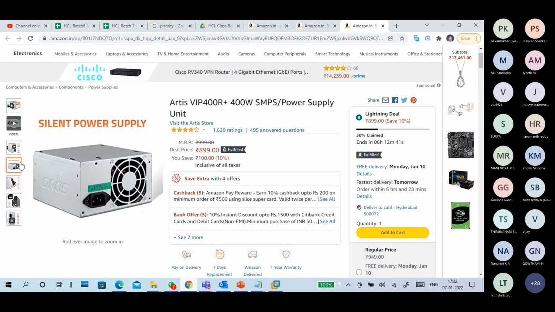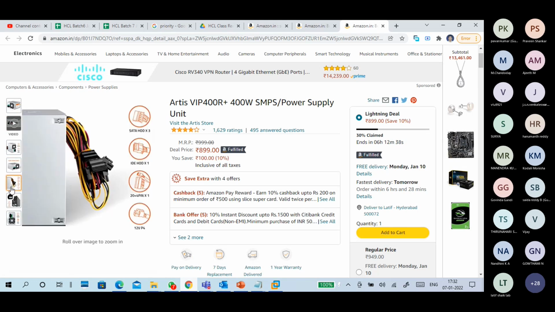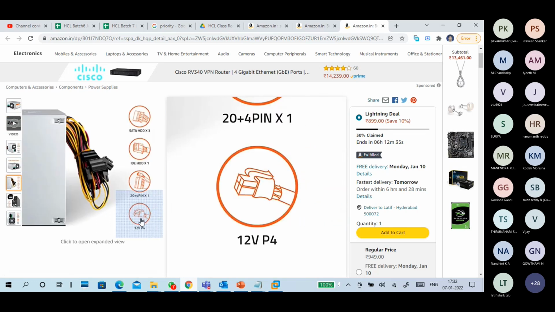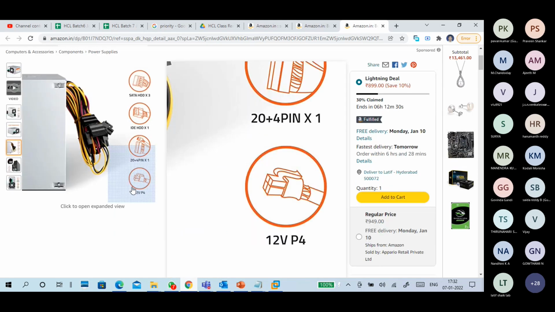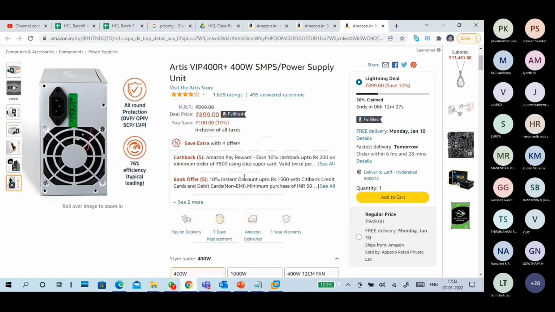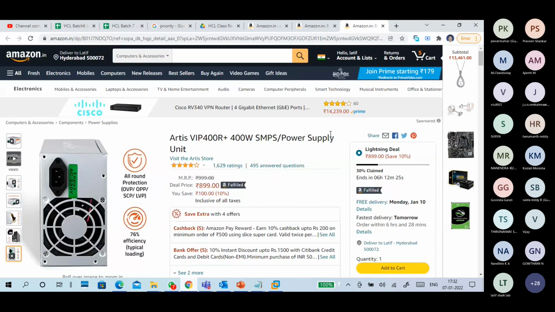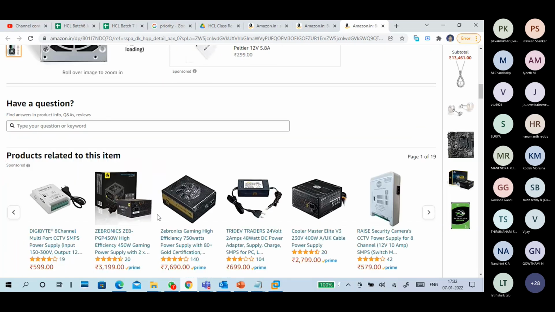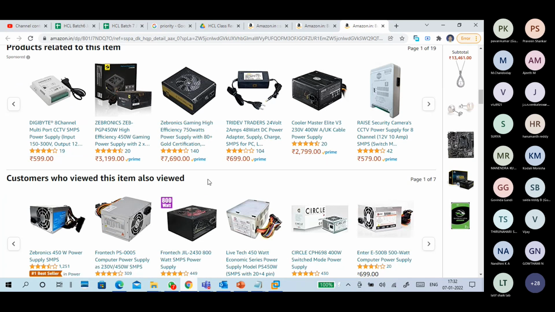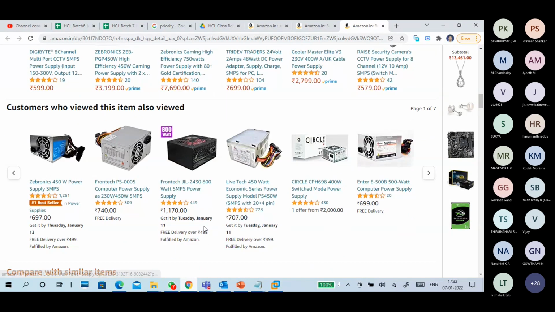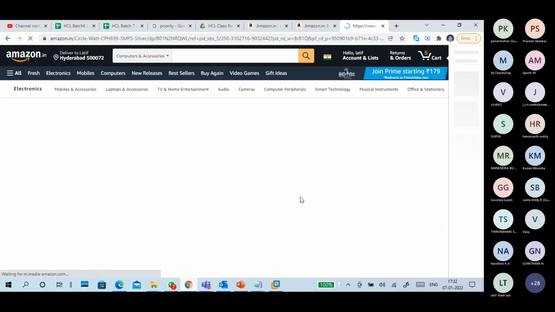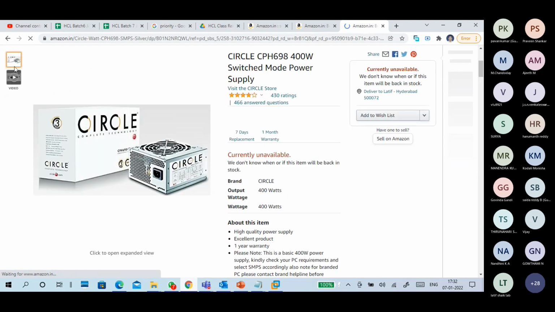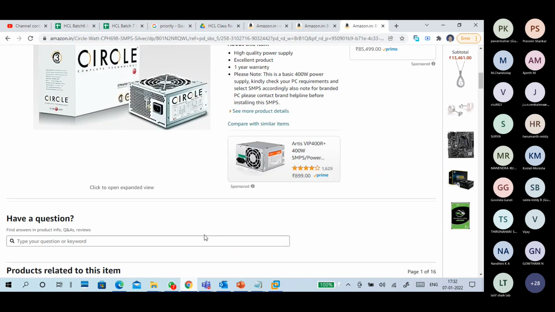Guys, compulsory, look here, when it is showing a 4 pin connector and your motherboard is having 6 or 8 pins, then there is a problem. So compulsory check your motherboard and your component levels. Then based on that, you have to choose the type of SMPS and the wattage of SMPS also. Do not think that as wattage increases, the number of connectors increases. It's not like that. Wattage is wattage and other things are there.